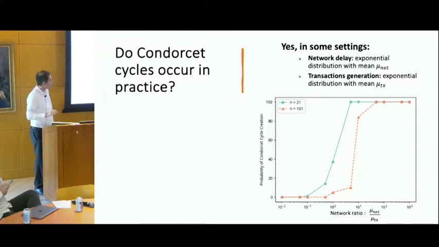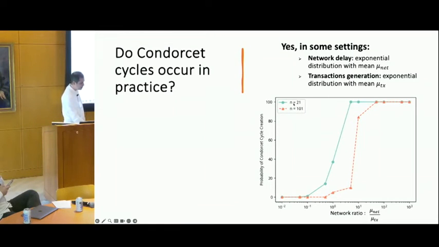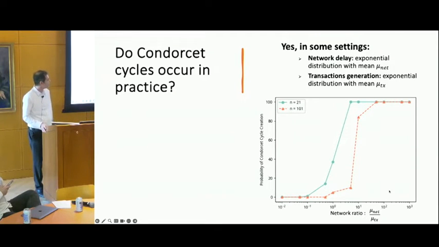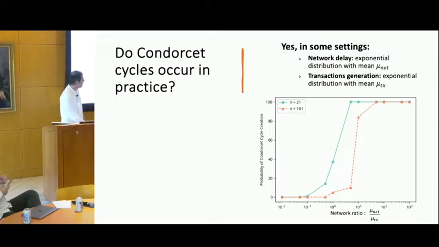As you see in this figure, which was done over two committee sizes, 20 nodes in one setting and 100 nodes in another, in both cases, as the network ratio increases, we see more and more Condorcet cycles. When the network ratio is small, Condorcet cycles are rare, but when it is high, they are common. So they do occur in practice.